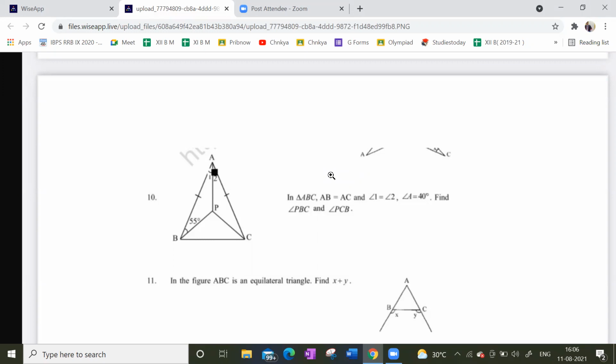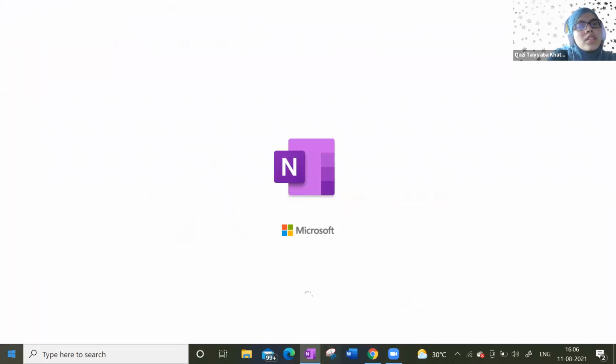Very good question. Guys, very simple question. How many have you done this? Angle 1 is equal to angle 2 given, and angle PBC is what is being asked. Look at this. Sir, let me write. Is B 125 degrees?